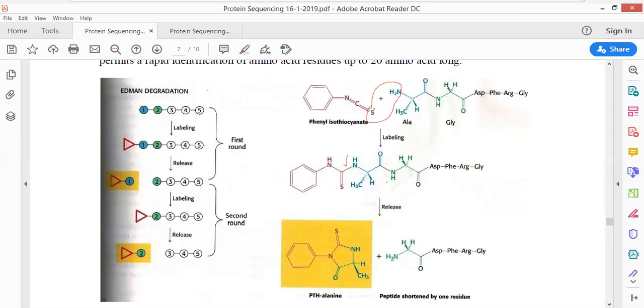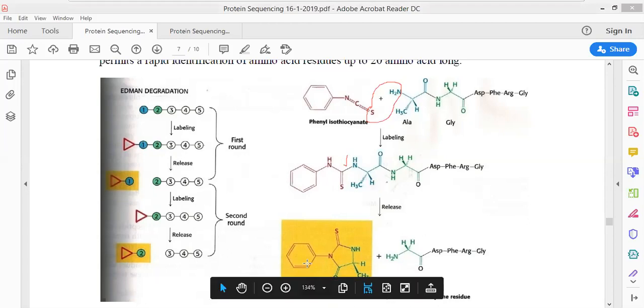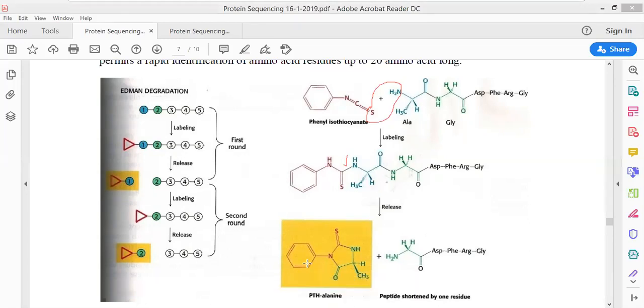Then again and again, when the reactions are being reproduced, that means the reactions are being performed one after the other and we get the same sequencing result, only then do we say that our sequencing is correct, else not. Once you perform sequencing, you cannot do it within a single period of time. You have to repeat your experiment again and again, and only then you say that now my sequencing is correct, else not.